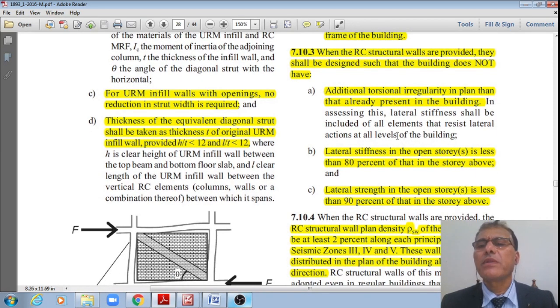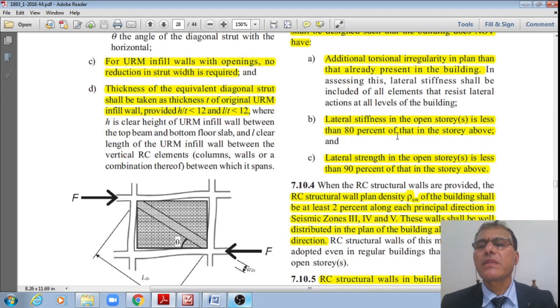Lateral stiffness in the open stories is less than 80% of that of the story above, or lateral strength in the open stories is less than 90% of that of the stories above.